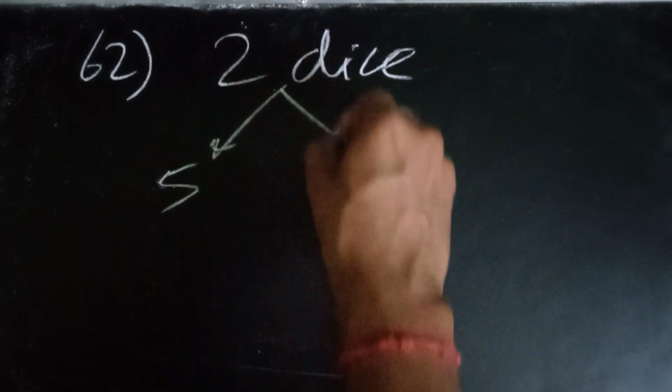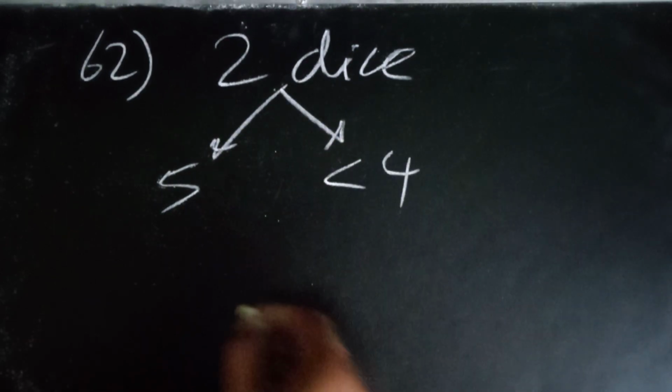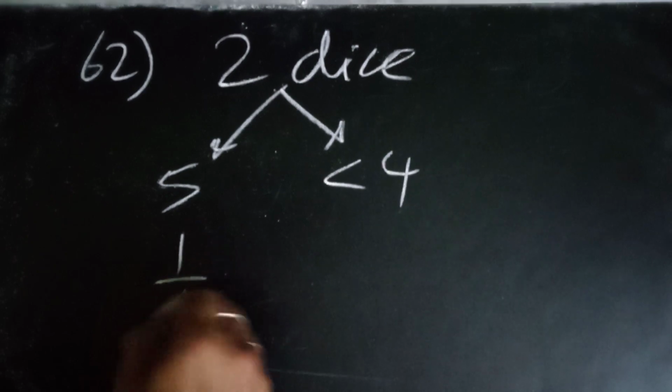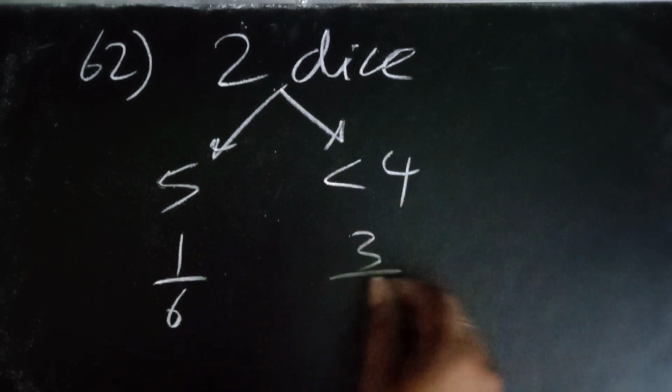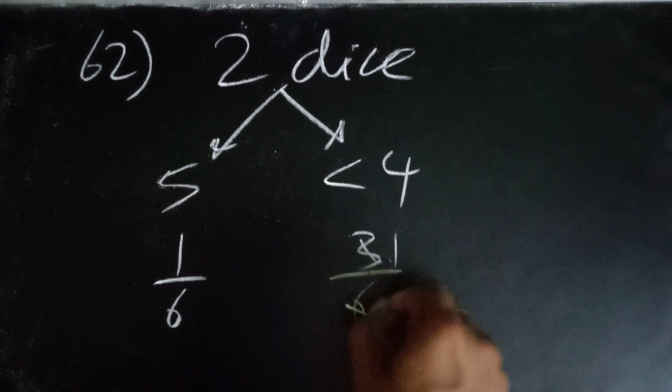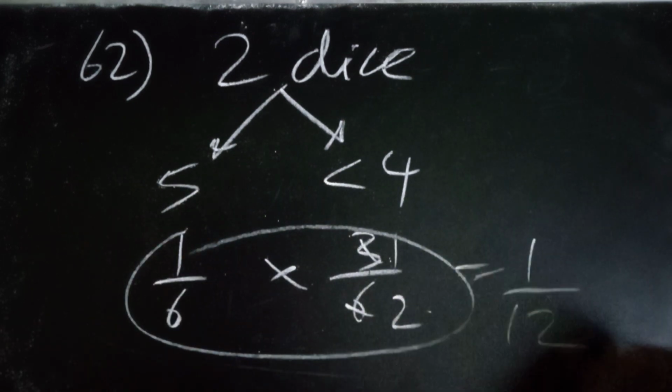Okay, question 62 was: two dice were thrown. What is the probability that on one dice it is 5 and simultaneously on the other dice less than 4? For 5 we know the probability is 1 by 6, and for less than 4 we have 1, 2, 3 out of a total of 6, so that is 1 upon 2. For both to occur we multiply and we get 1 upon 12.